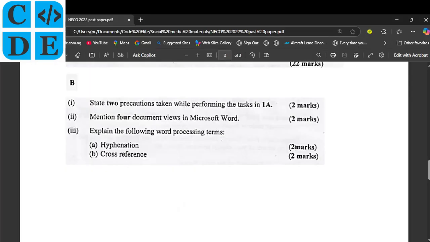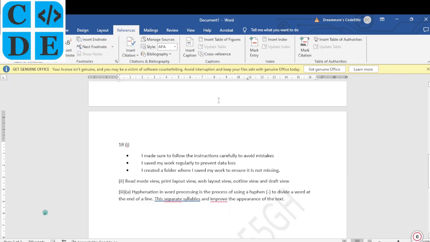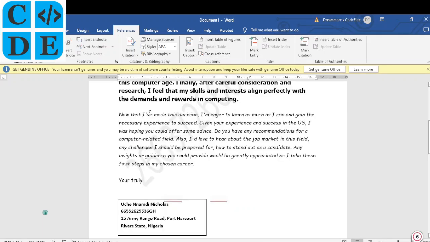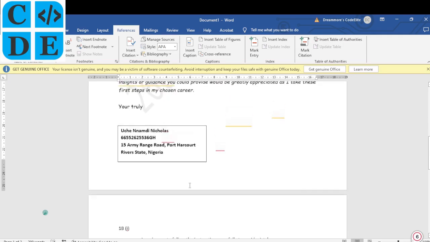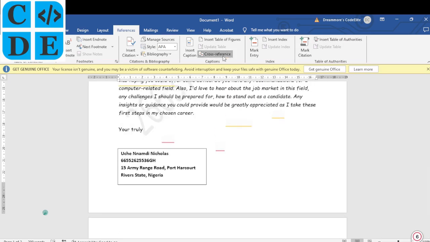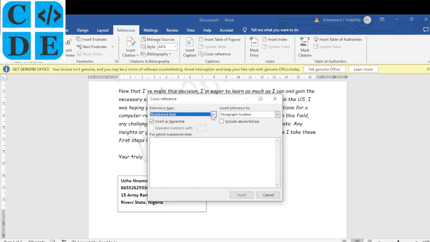B says cross-reference. Just click on References and you will see it just there. So when we say cross-referencing, it is a feature that allows you to link specific parts or other contents within the same document. So you could do a hyperlink here to help you reference other parts, so that once you click on the hyperlink, it takes you to that part. But I'm not going to do that here. So this is just what it means. So you decide on what you want to reference here.